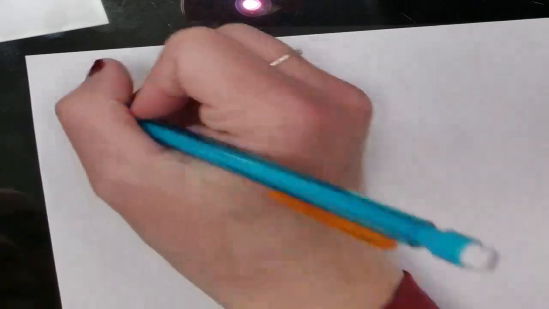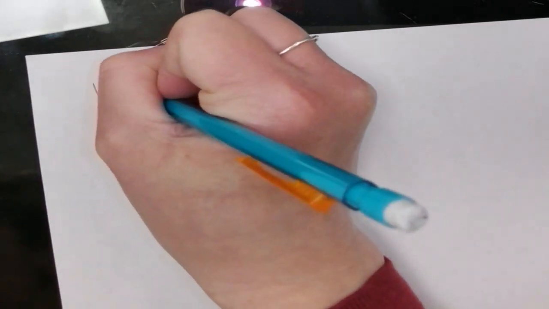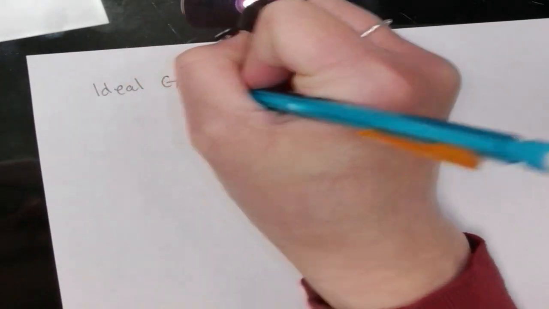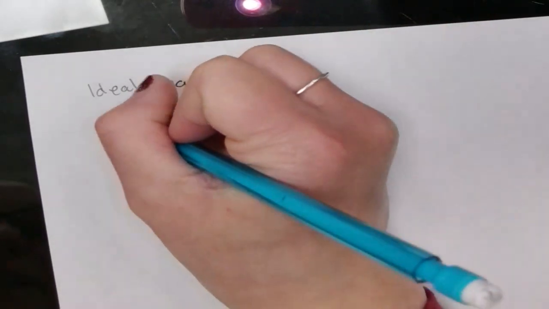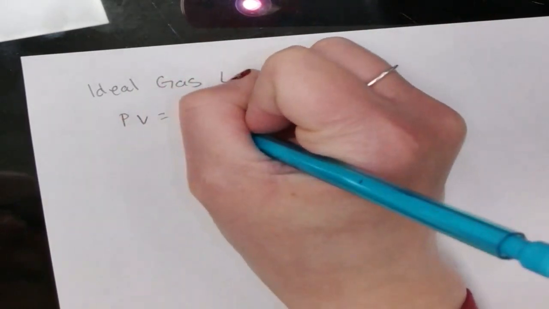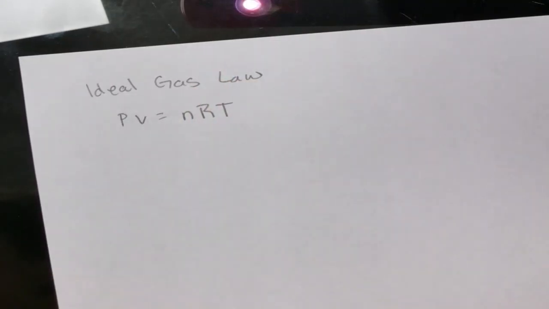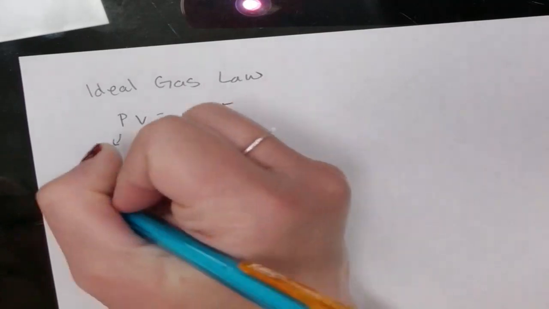Now, when we have our ideal gases, we can use the ideal gas law, where PV equals nRT. P is my pressure.